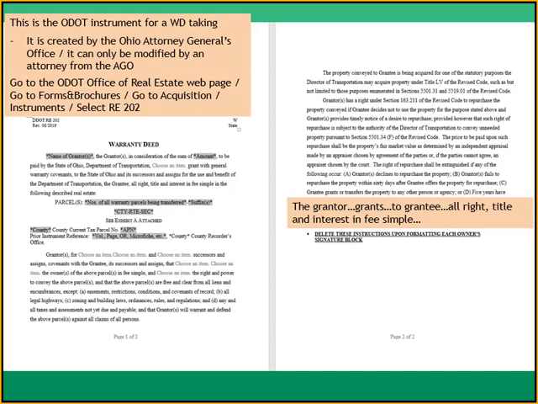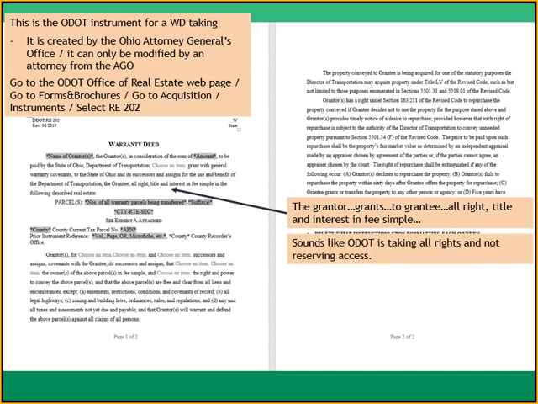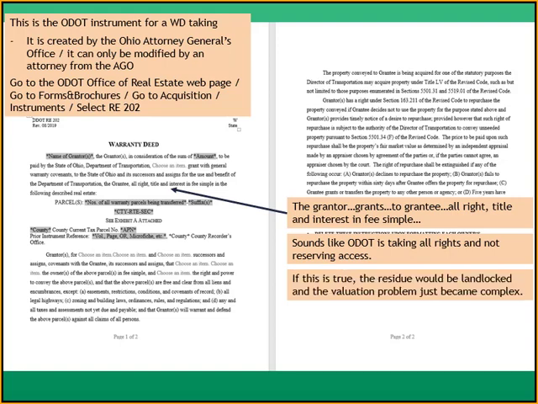In this warranty deed, it states that the grantor grants to the grantee all right, title, and interest in fee simple. This makes it sound like ODOT is taking all rights and is not reserving access. If this were true, the residue would be potentially landlocked and the valuation problem just became complex.